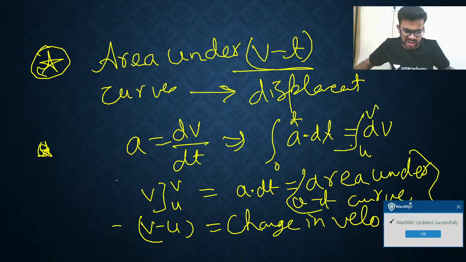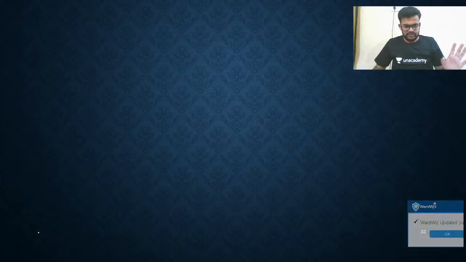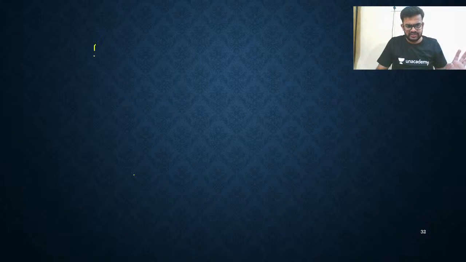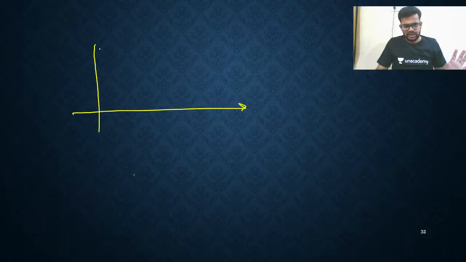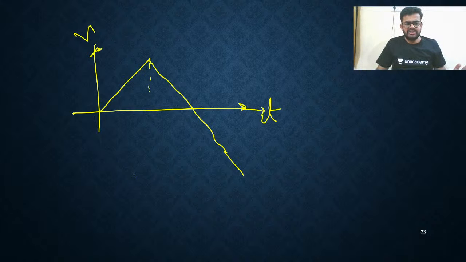Now I'm asking you a question based on this. Listen. The question is like this. You have velocity like this, you have time like this. Here the time is t equal to 2 second, t equal to 4 second, this is t equal to 6 second.